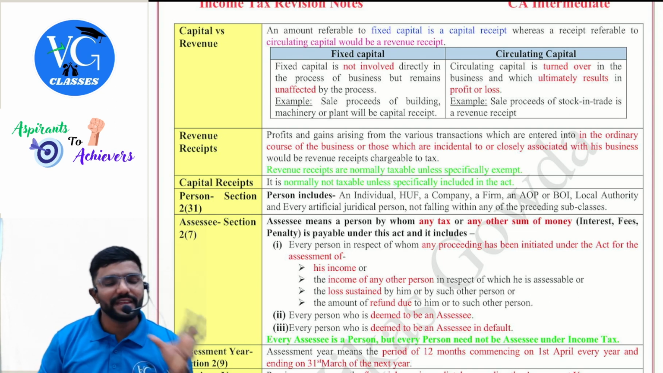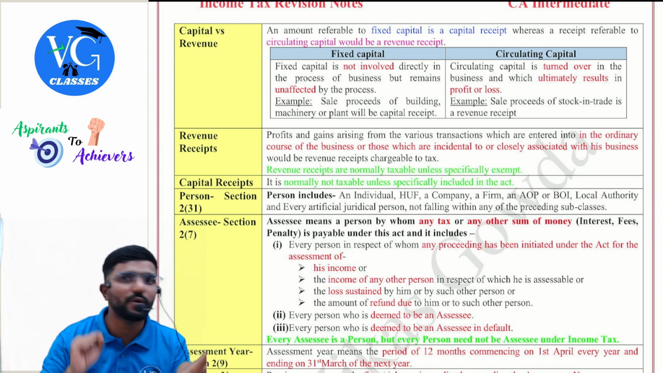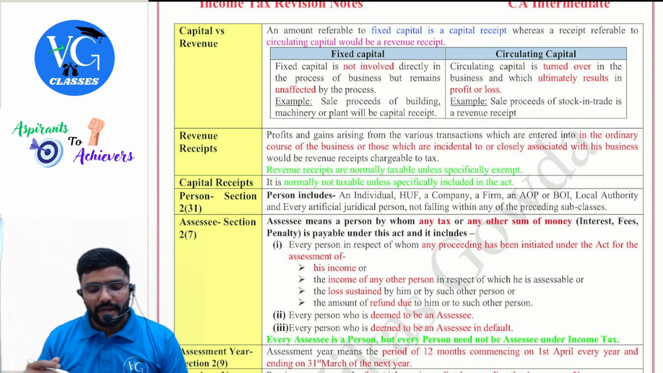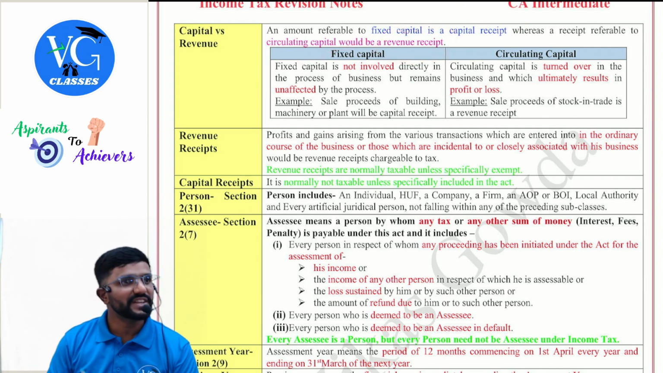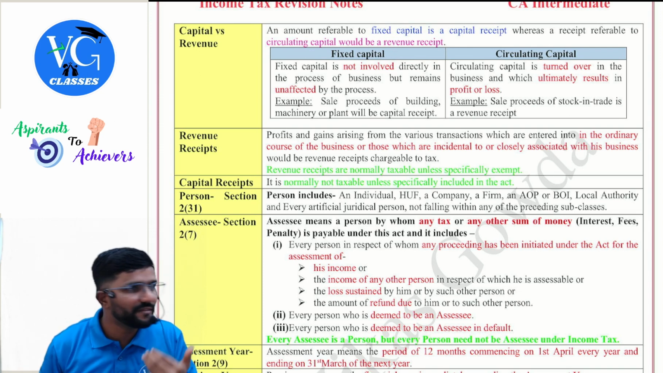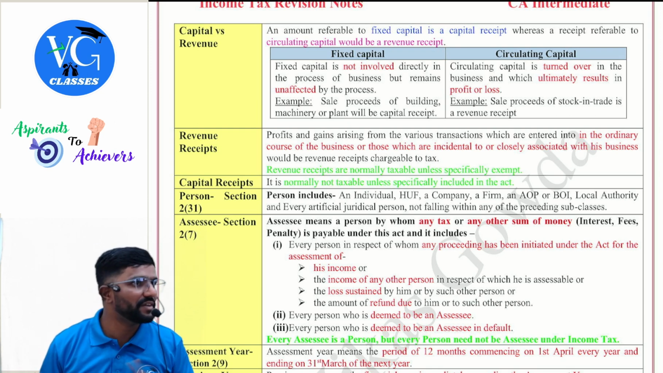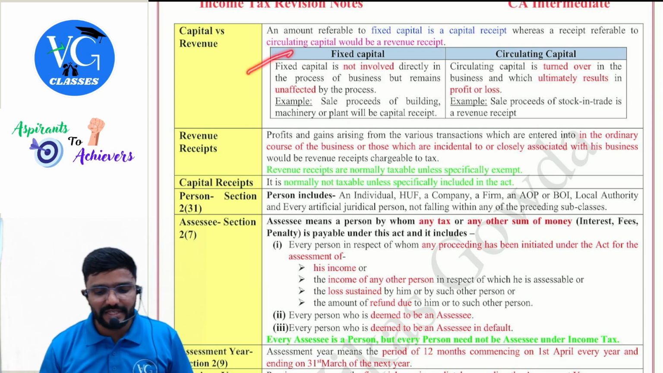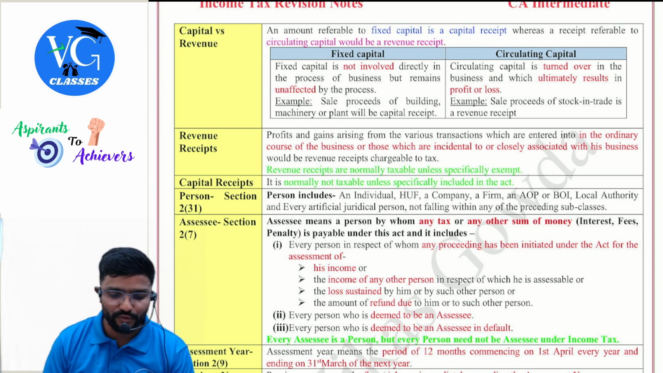Once in a while. What they have told here, first we will see. Then I will give you some hint also. How do you decide whether the item is revenue or capital? An amount referable to a fixed capital is a capital receipt, whereas a receipt referable to a circulating capital would be a revenue receipt. Fixed capital is nothing but fixed assets. Will it keep on changing every day, every now and then? No. It may change only over a long period of time, not every day. So, fixed capital is not involved directly in the process of business but remains unaffected by the process.